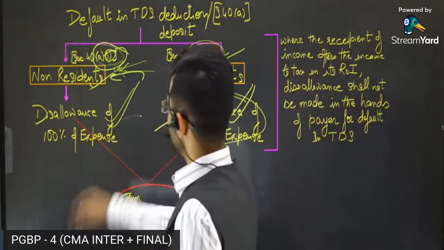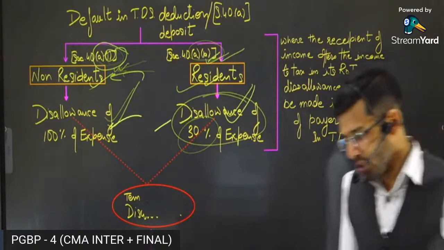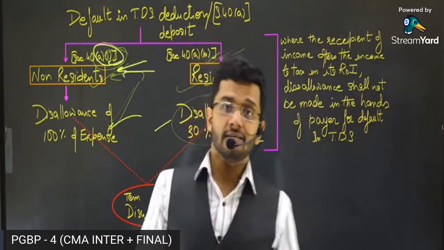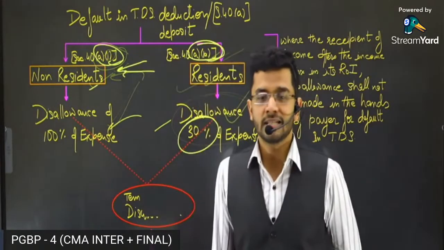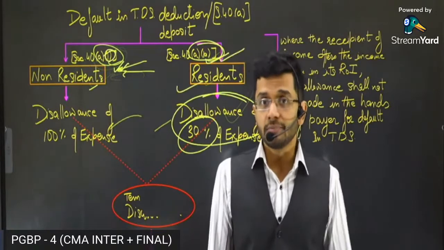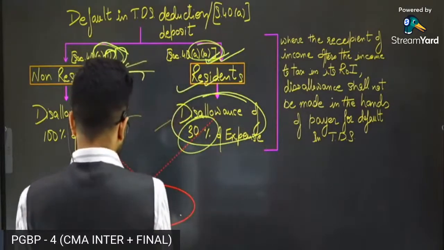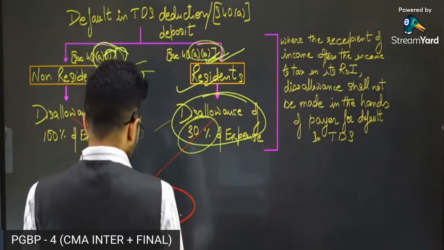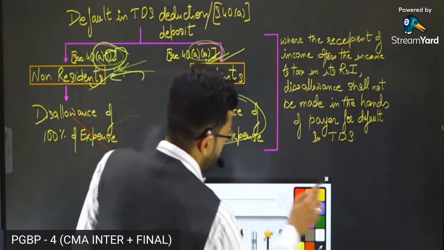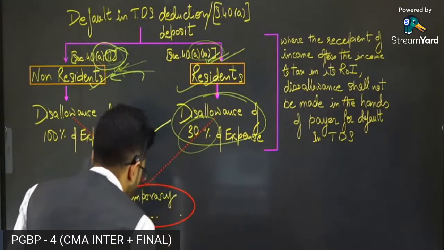All right. Now, disallowance is made for both of these expenditures. Sometimes non-deduction of taxes is not deliberate. It is owing to some mistake. Mistakenly, the businessman is not able to deduct taxes. Sometimes this mistake happens. So this disallowance is a temporary disallowance. What do you mean by temporary disallowance? Temporary disallowance means this disallowance is going to reverse in the next years if the compliance is made in the next year. So what do you mean by that? I'll just explain.